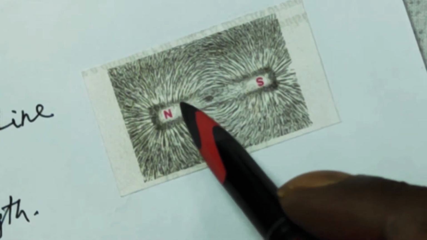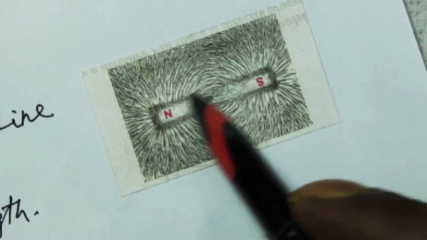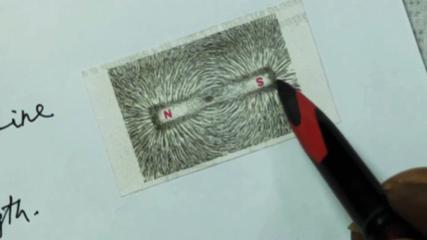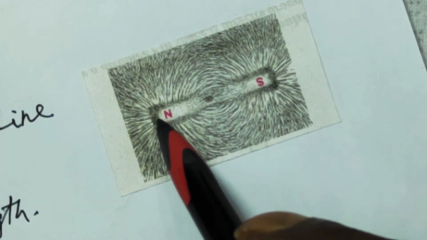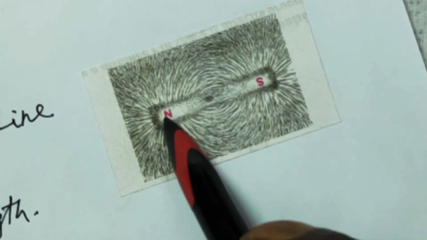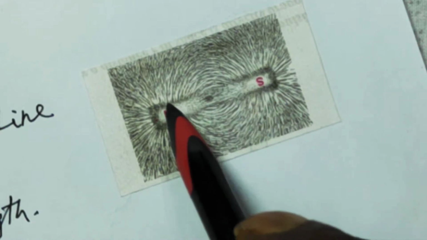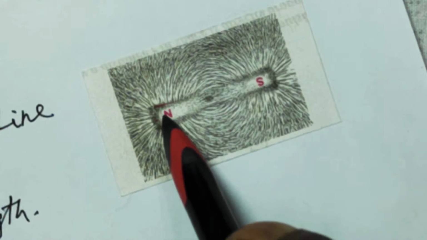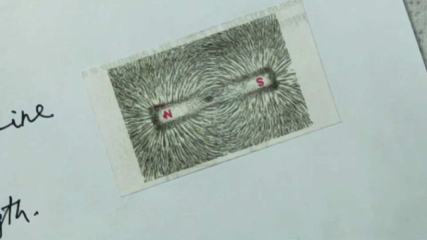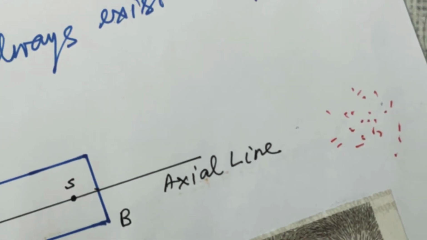And those iron filings were arranged like this. You can see these small lines, they were arranged like this, right? And you can see the concentration of those iron filings near this end and this end is maximum. Means the strength of this magnet at this end and this end is maximum. That is the same thing as saying the magnet is more strong at this point and at this point as far as attracting the iron filings is concerned.